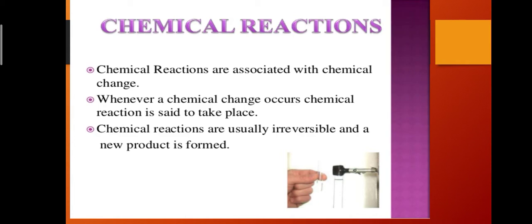properties. Chemical reactions involve breaking of old chemical bonds which exist between the atoms of the reacting substances and then making of new chemical bonds between the rearranged atoms of the new substances. During a chemical reaction, atoms of one element do not change into those of another element. Only rearrangement of atoms will take place in a chemical reaction. And generally chemical reactions are usually irreversible and a new product is formed.